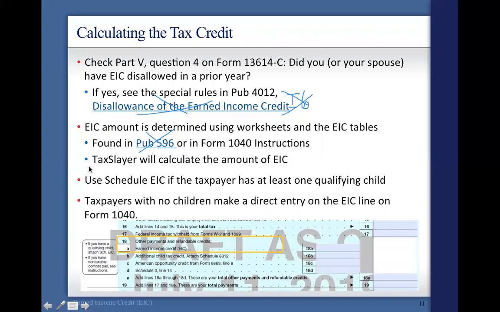The reason I also don't want to do it is because this is automatically calculated by TaxSlayer. Unless you're in a very advanced tax class, it'll be very difficult to determine whether earned income credit has been calculated properly by TaxSlayer. It automatically pulls in all the information that you've asked in your multiple choice type questions, right? Which one of these qualifies, single, married, all of those types of things. So we're not going to do that.